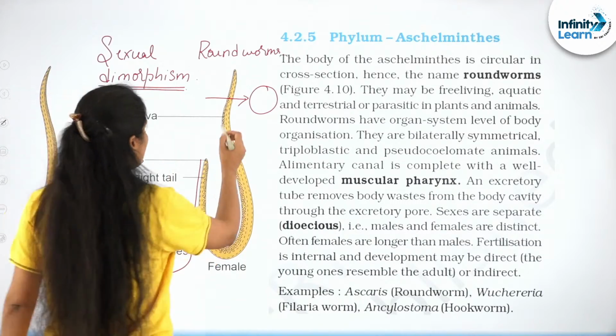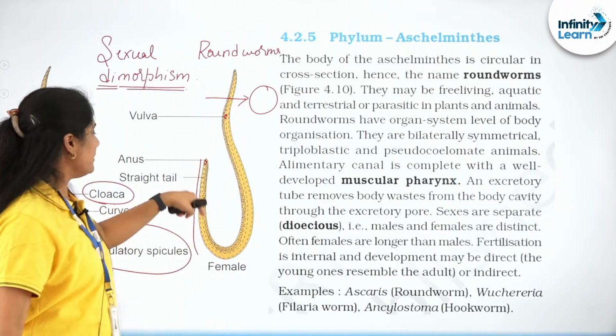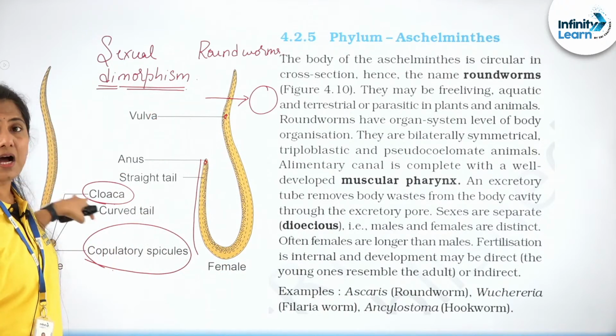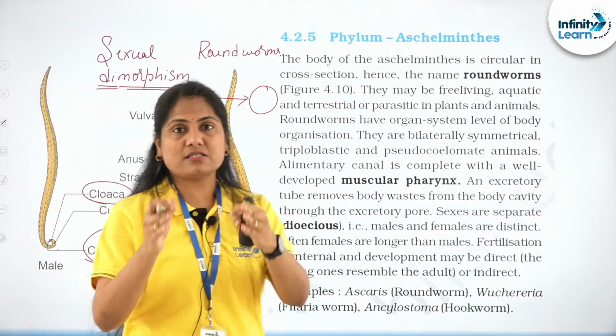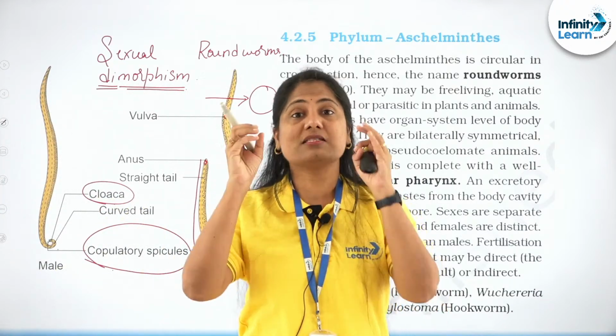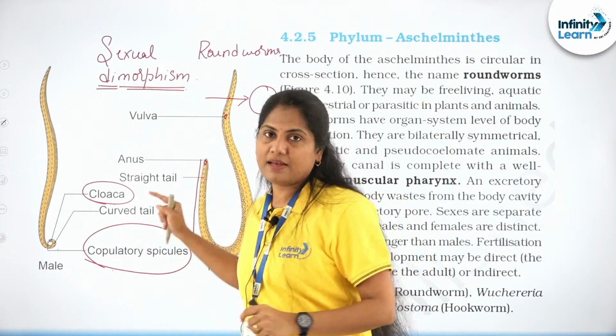Here the genital pore is present somewhere here, and the anus is present here, right? So these are the morphological differentiations. You can look at the organism and tell which is male and which is female. It's the sexual dimorphism that is observed for the first time in Aschelminthes.